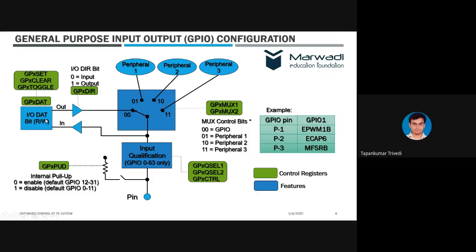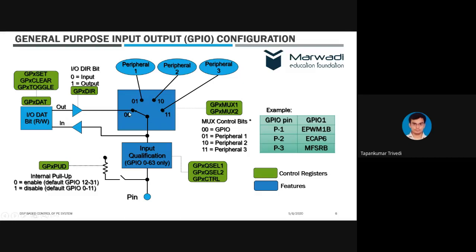Well, so we have a GPIO which is multiplexed. We know that because of the limitation on the number of pins. By the way, 28335 has 176 pins, and we are trying to accommodate a number of features within those 176 pins. So we have to multiplex IO with a number of peripherals also, right?